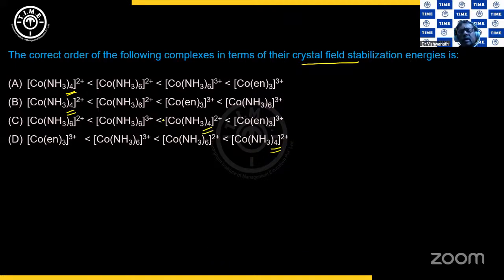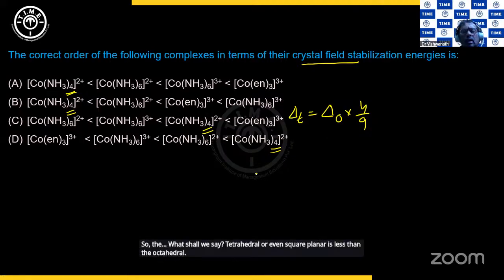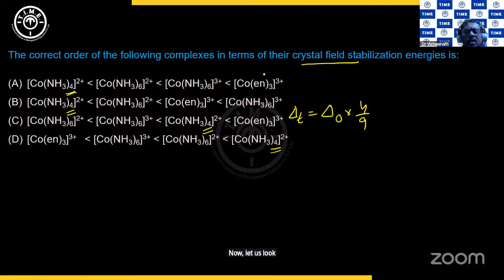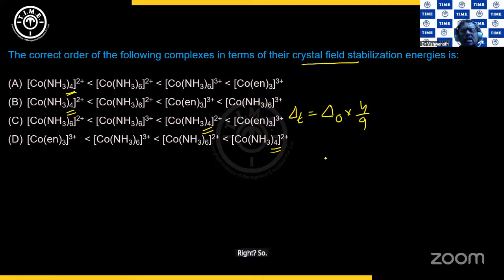Remaining are all octahedral. Now, in octahedral, you know that delta O is greater. We know that delta T is only 4/9 of delta O. So tetrahedral or even square planar is less than the octahedral. Now let us look at which is a strong field ligand. You know that en is a strong field ligand, right? So en will give you the maximum gap.